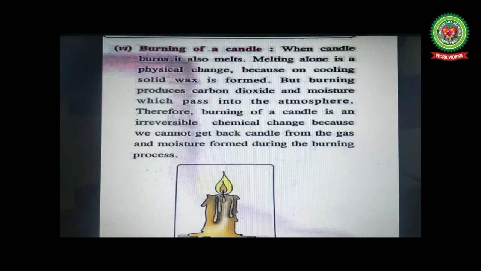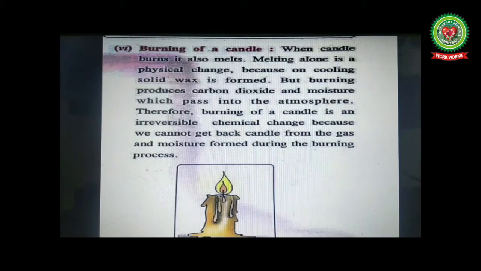Next is burning of a candle. Burning of a candle involves physical as well as chemical change. Physical change, as solid wax melts and it can be solidified again. So it is a reversible change and a physical change too. Whereas burning of the wick, that thread which is present inside, on burning produces carbon dioxide and moisture, which is a new substance. So it is a chemical change. So burning of a candle involves physical as well as chemical change.